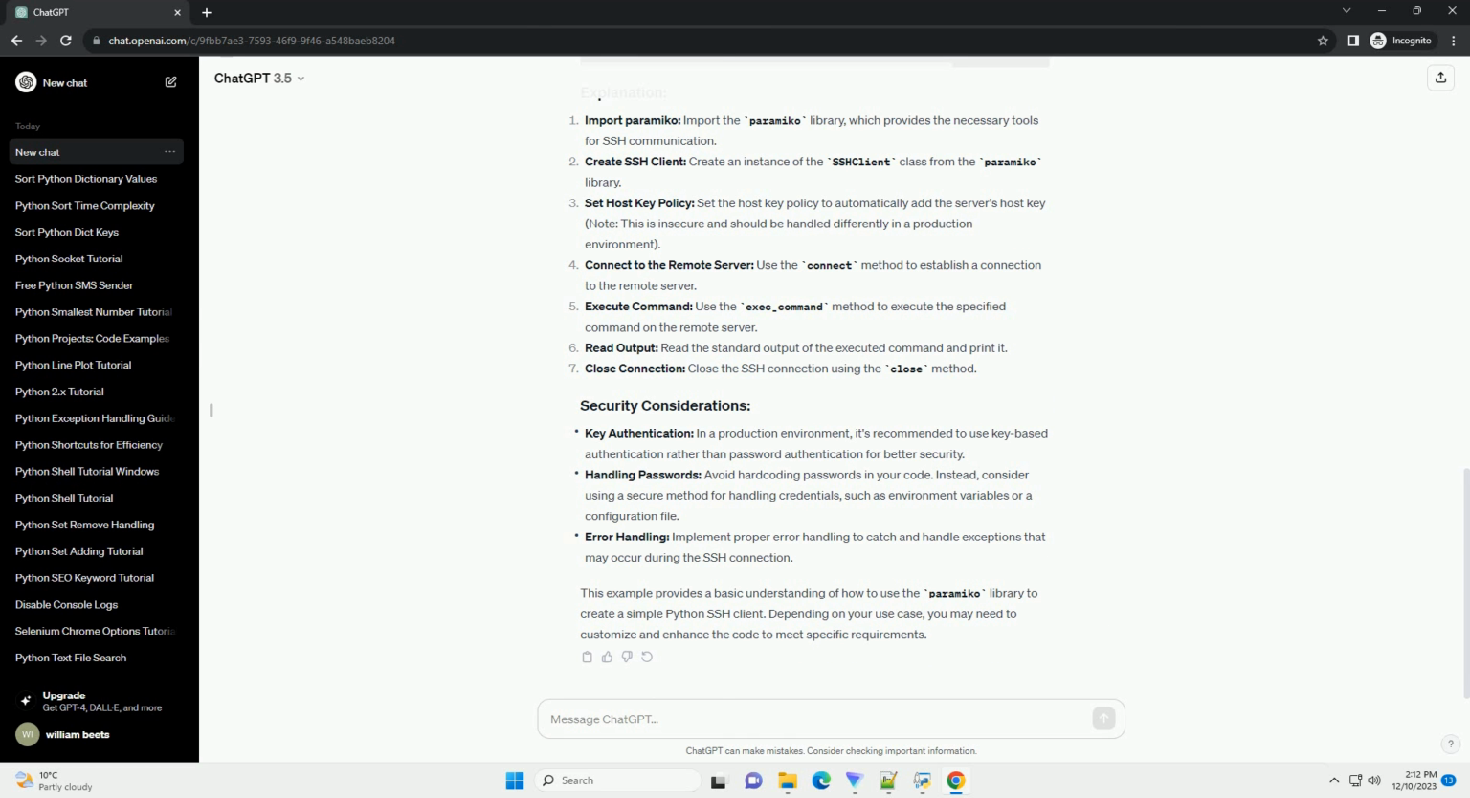Import paramiko. Import the paramiko library, which provides the necessary tools for SSH communication. Create SSH Client. Create an instance of the SSHClient class from the paramiko library. Set host key policy. Set the host key policy to automatically add the server's host key. Note, this is insecure and should be handled differently in a production environment.